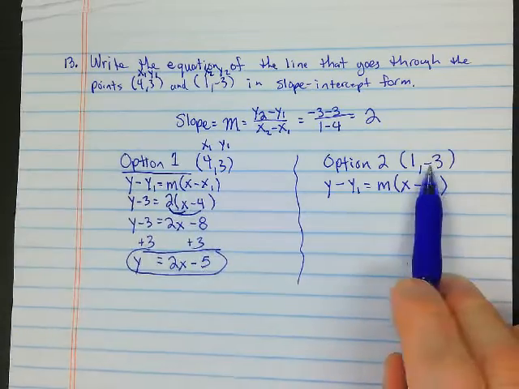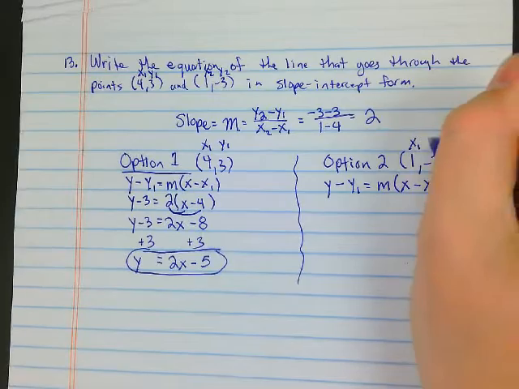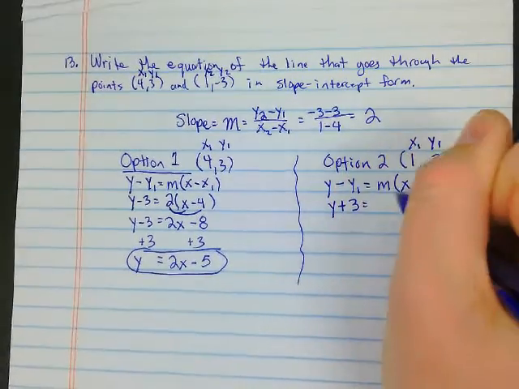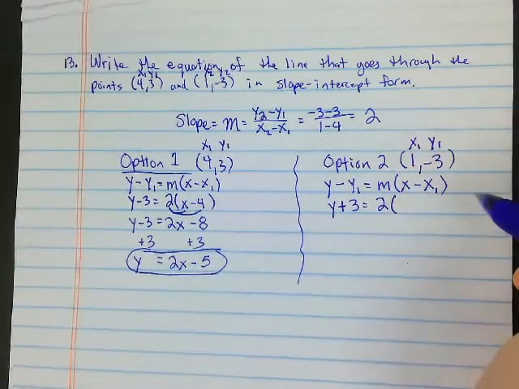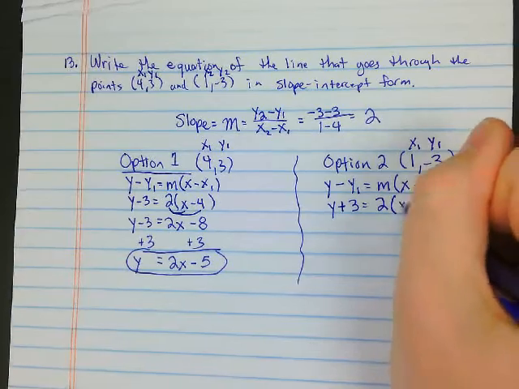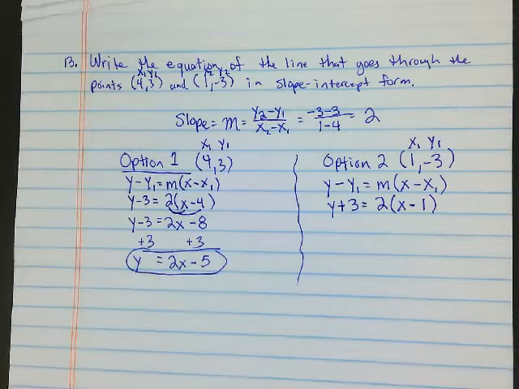In this case, is it going to be y minus 3 or y plus 3? It's going to be plus 3. So there's my x1, y1. So it's y plus 3 equals 2 times the quantity, x minus 1 or x plus 1? X minus 1. Okay?